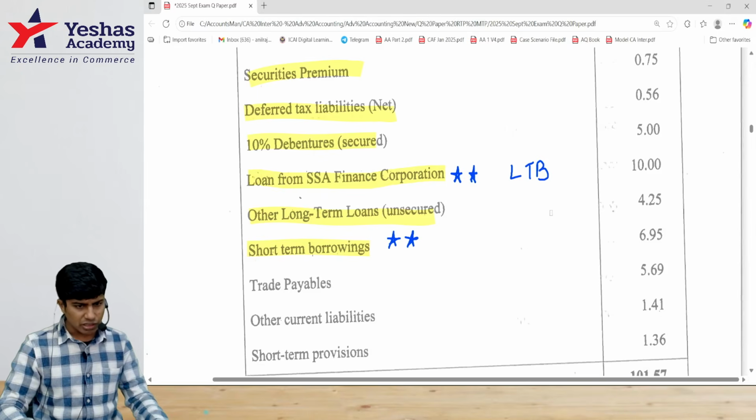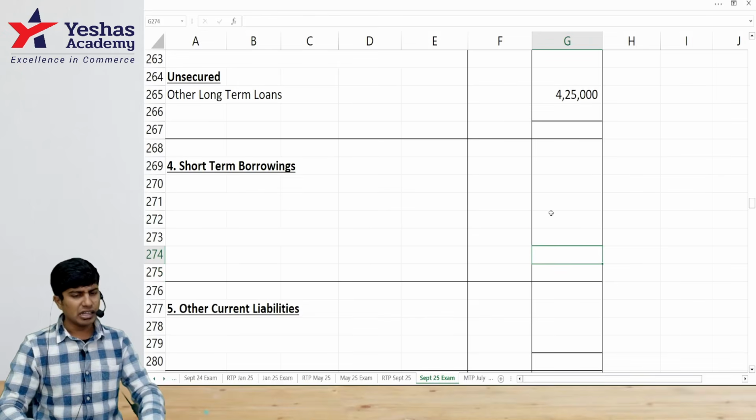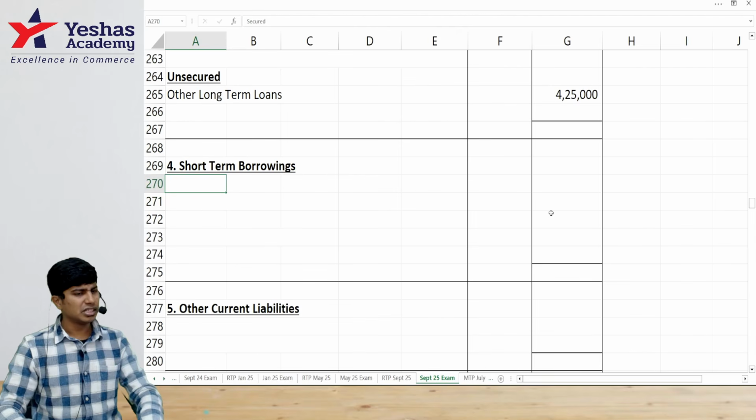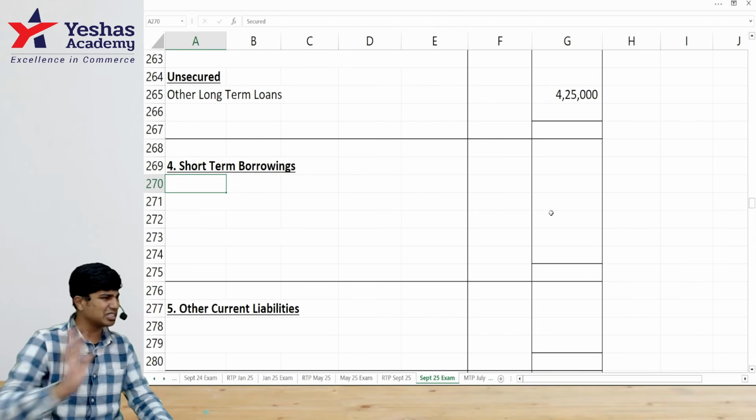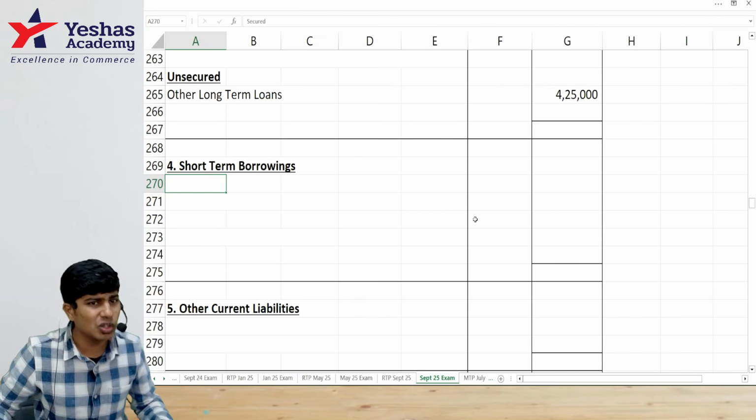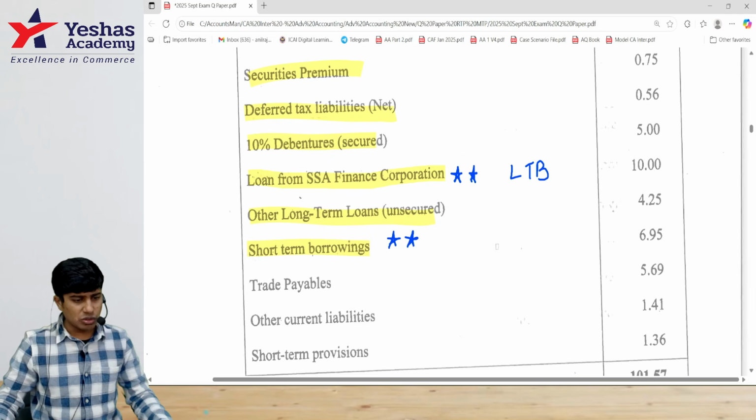Is there some adjustment? Some adjustment is there, yeah. I don't know right now, so we'll keep it pending. We'll write it later. Some part of it is taken from bank, some part from related party, some adjustments are there. We'll write it later. Is that okay? Very good. Come to the next item.